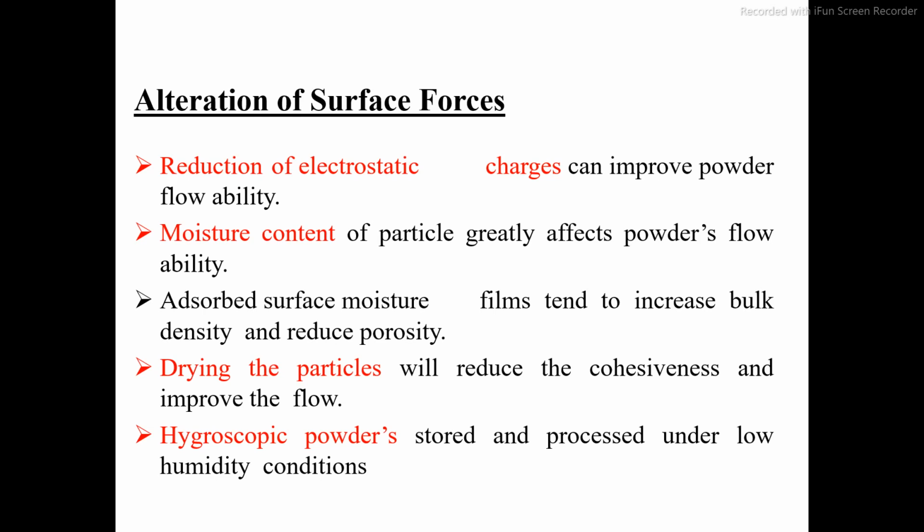In that case, the powdered material must be stored at low humidity. If this hygroscopic powder is kept open in high humidity, the powder will absorb moisture, there may be formation of clumps, and finally your product may get damaged.